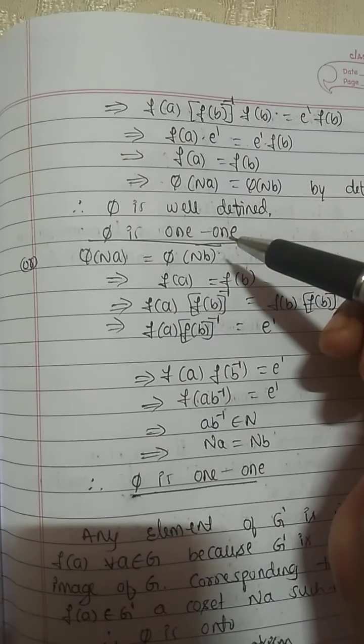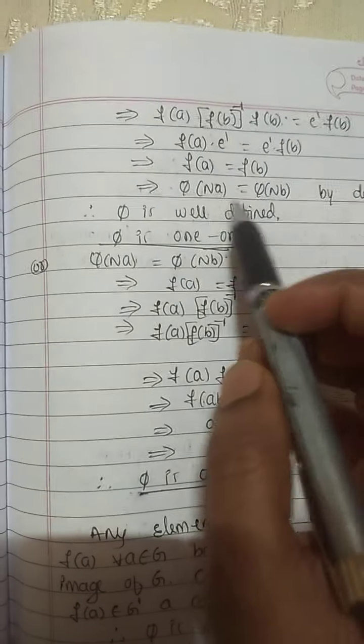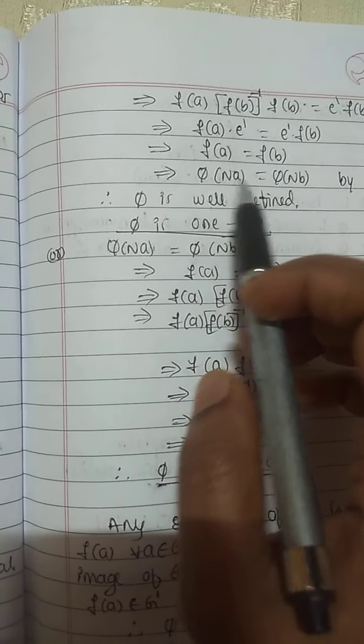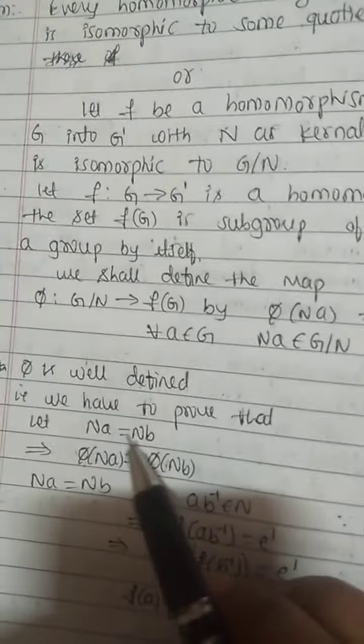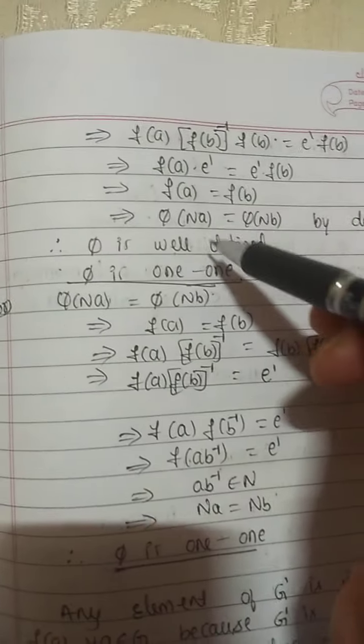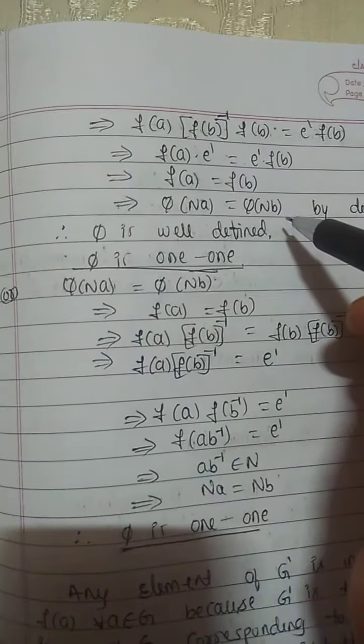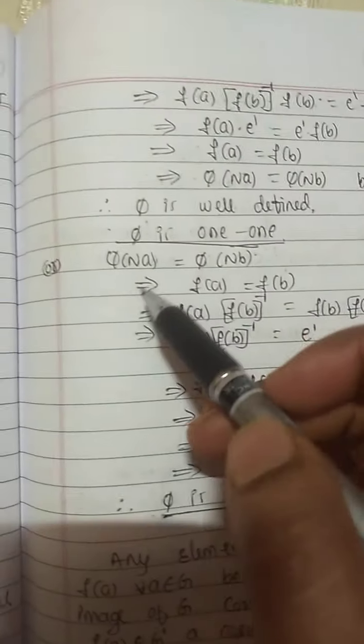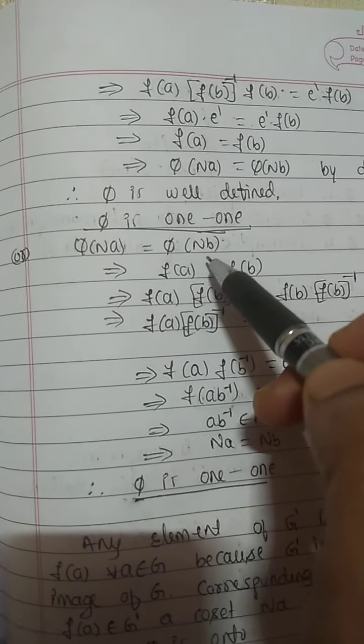Phi is 1, 1. In the beginning, we have taken Na equals Nb and proved that phi of Na equals phi of Nb. Or take phi of Na equals phi of Nb.